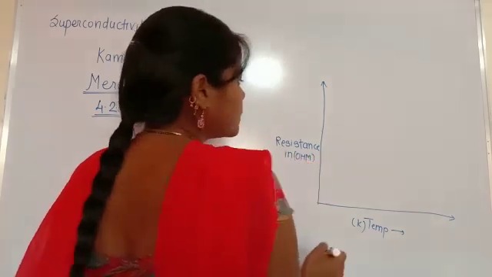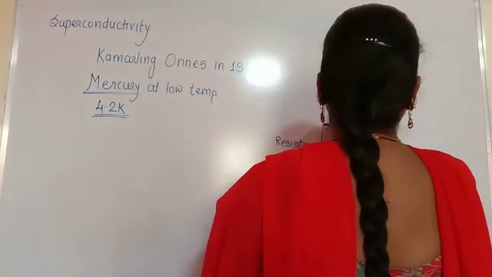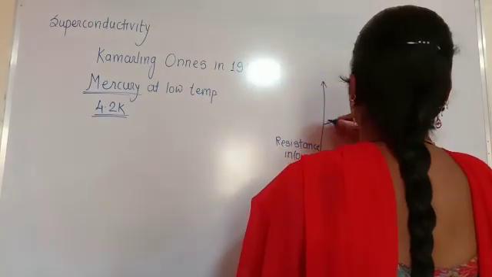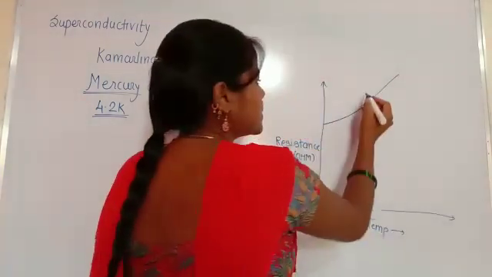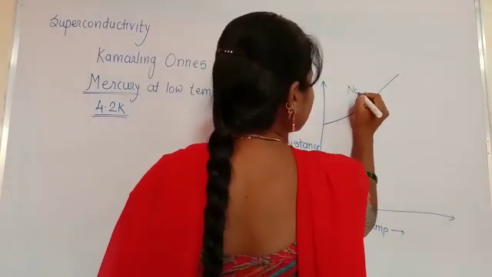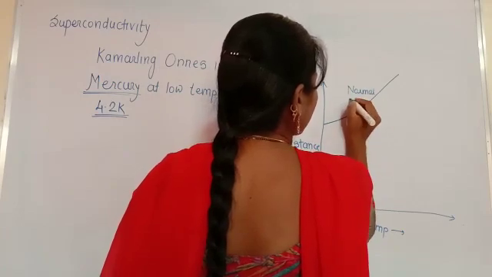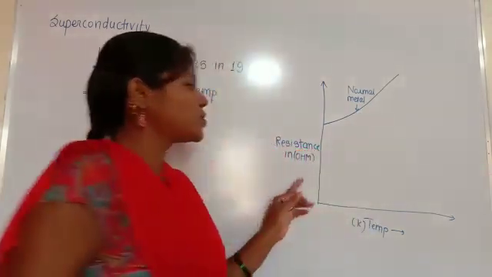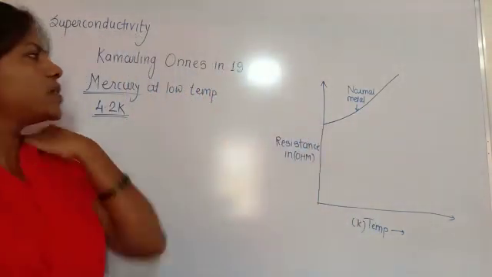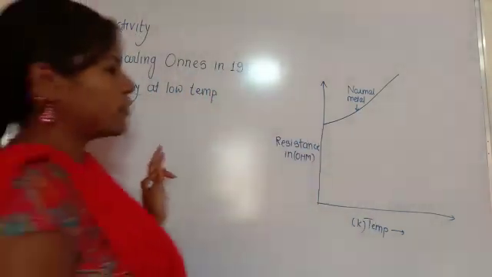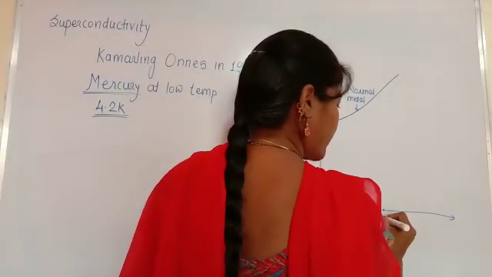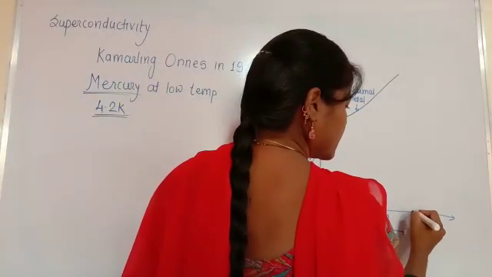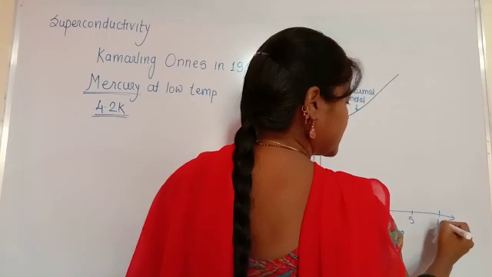This is the resistance of a normal metal. And as we see in mercury, the temperature here is about 4.2 Kelvin. This is 5 and this is 10.